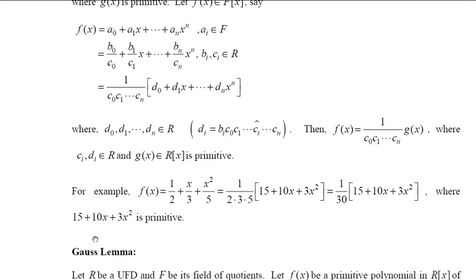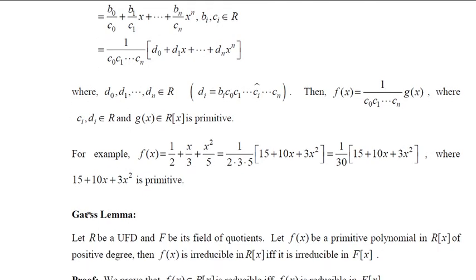Now let's move on to a lemma, and this is due to Gauss. Suppose R is a UFD and F is its field of quotients. If f of x is a primitive polynomial in R of x of positive degree, then f of x is irreducible in R of x if and only if it is irreducible in its field of quotients. So they have given f of x is a primitive polynomial and F is the field of quotients of R. We have to make use of all these things and we have to prove this.